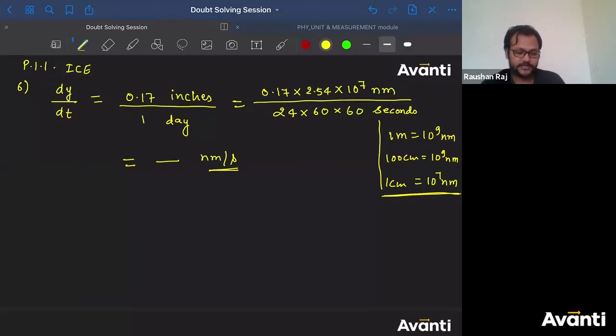Did you understand this? Good morning, Ritvika, but you have come late. Very good. So question number 6 is now sorted. Any doubt in question number 6? This is normal unit conversion. Okay, let us move on to the next question.